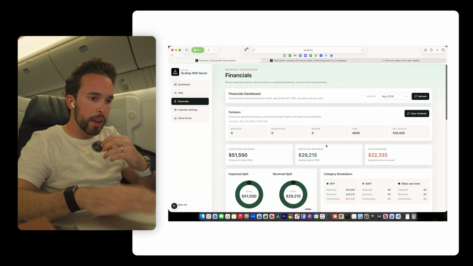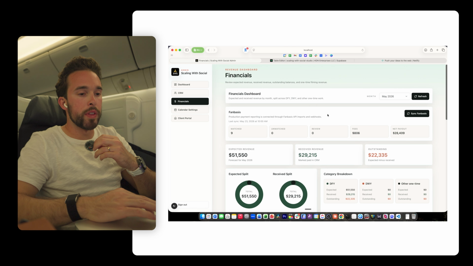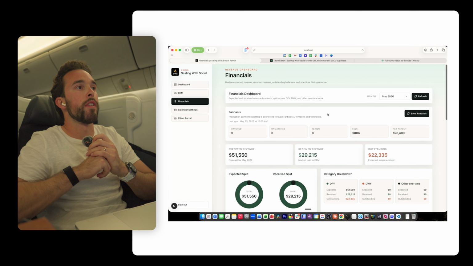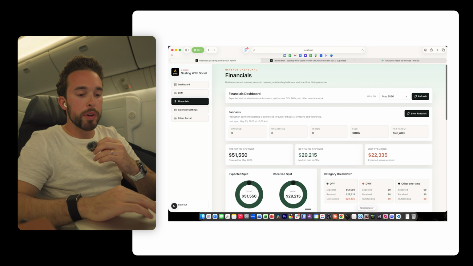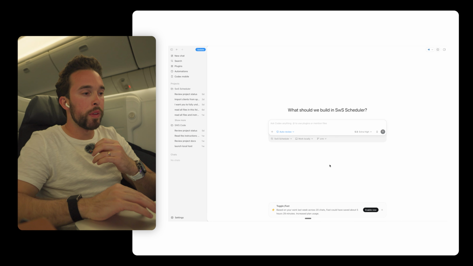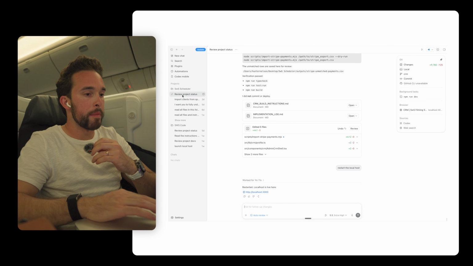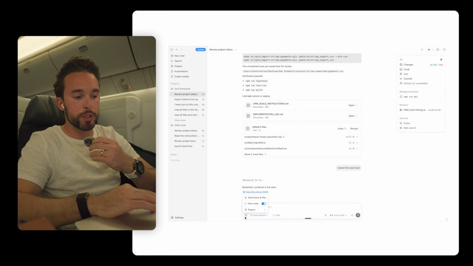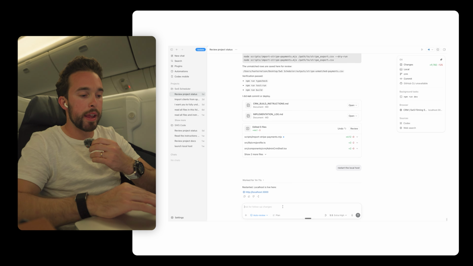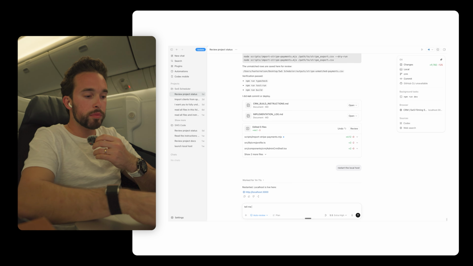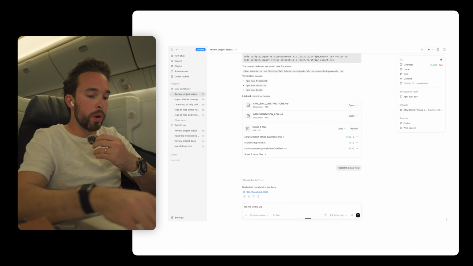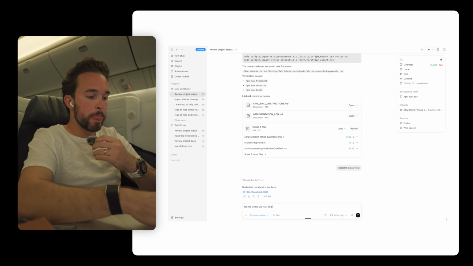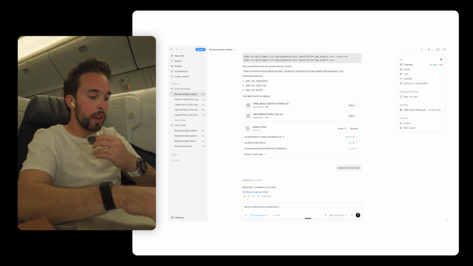So a couple of things that I want to build out over the next little bit, because I'm on this flight for another 9 hours. I'm going to show you how we plan, by the way. So let's say we come back here. I can go into the planning stage, which is plus, and then plan mode. And I can say, tell me where we're at and what is next.